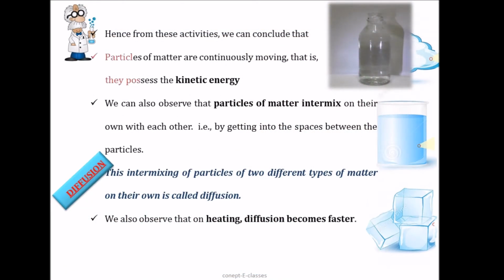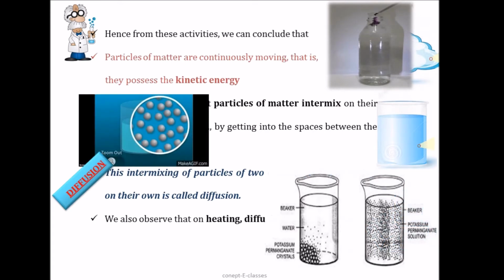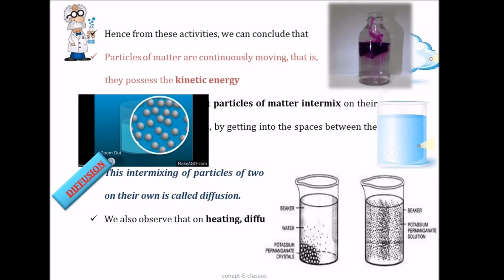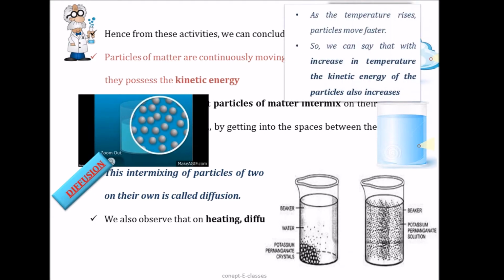Hence, from these activities, we can conclude that the particles of matter are continuously moving. That is, they possess kinetic energy. Now, what is kinetic energy? It is a property of a moving object, or it is the energy of an object due to its motion. Okay. So, as the temperature increases, the particles also move faster.